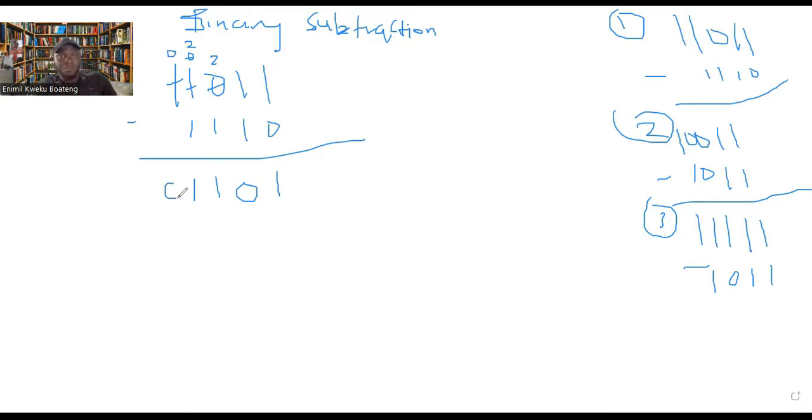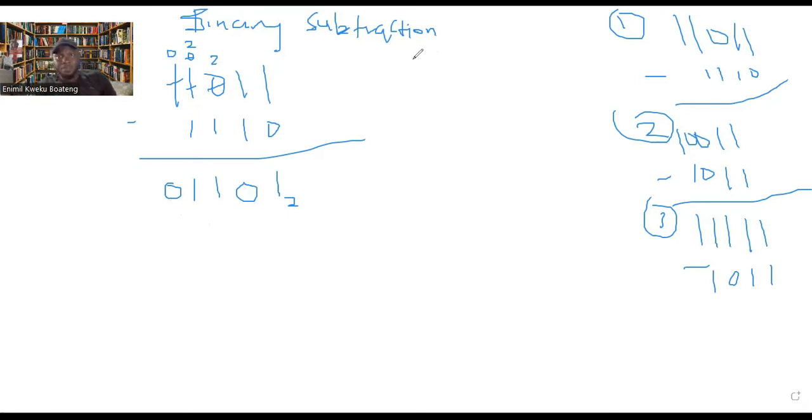We can put a 0 here or we can ignore it, because in binary, leading zeros are not important. Zeros that start before a number are not important, but you can also put them there or you can ignore them. And then our base here. So it means that 1 1 0 1 1 minus 1 1 1 0 is giving us 1 1 0 1 or 0 1 1 0 1 base 2.